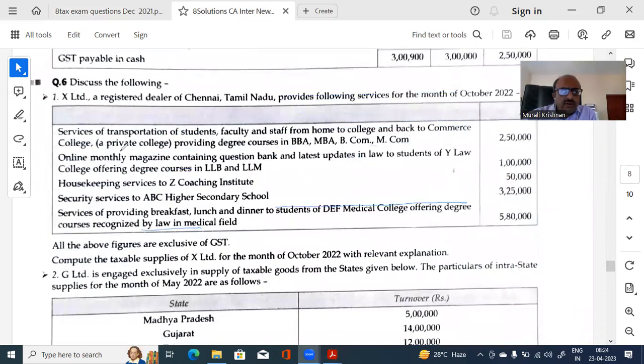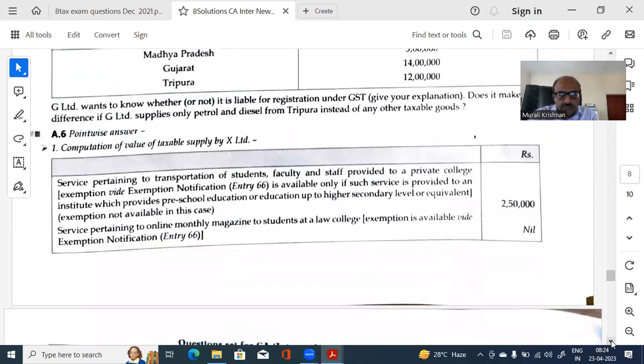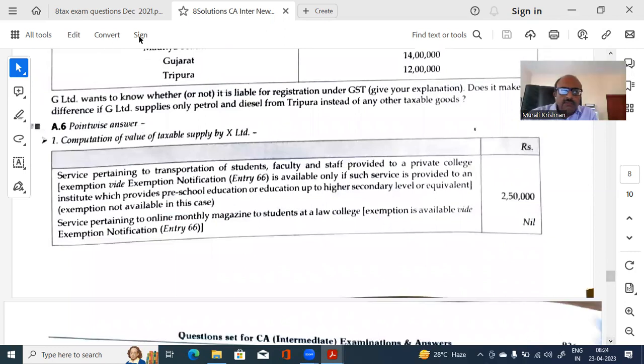Services of transportation of students, faculty, etc. College, a private college, providing degree. This is a question, sorry. So services of this kind, entry number 66 is available only if such service is provided to an institute which provides preschool education or education up to higher secondary or equivalent. Exemption in this case is not available. It's not for preschool or higher secondary, it's more than that. Therefore, it will not be available.